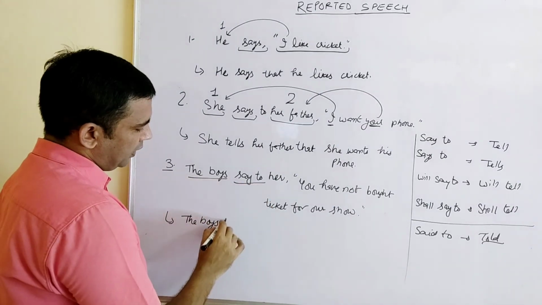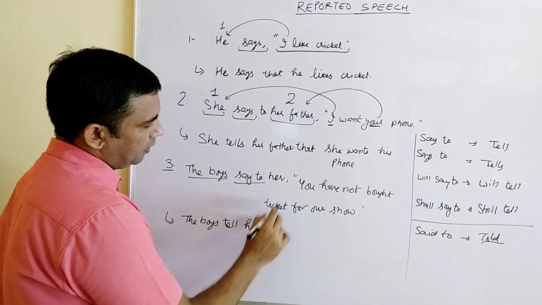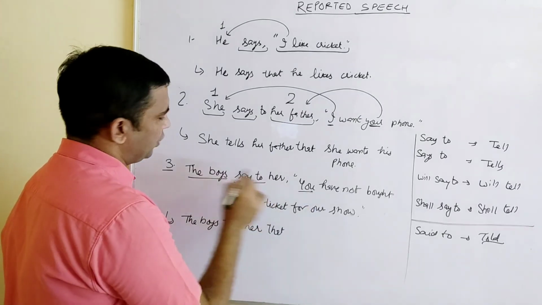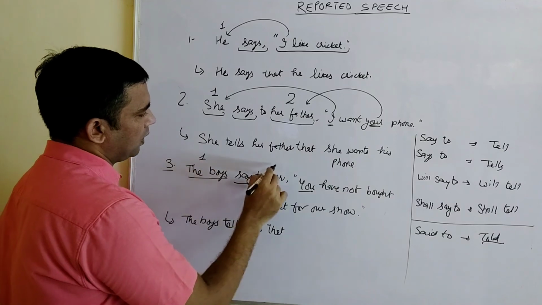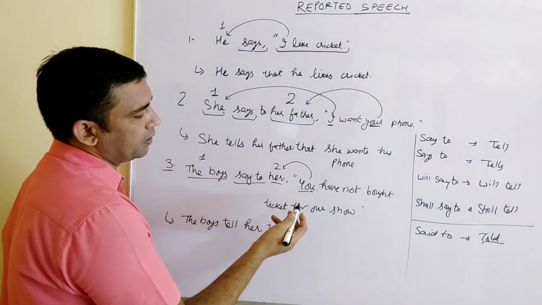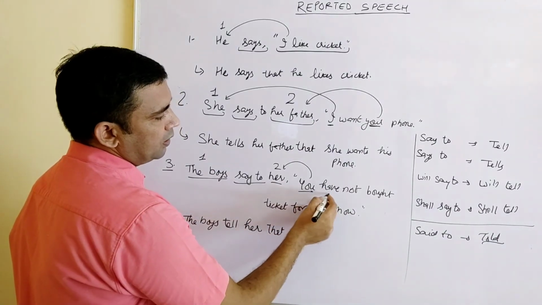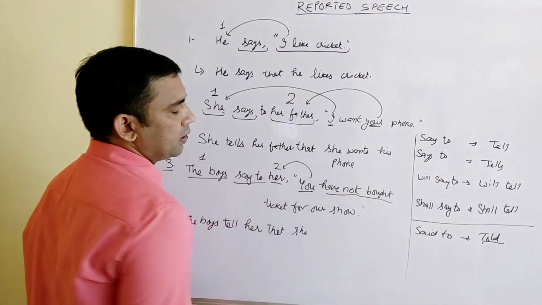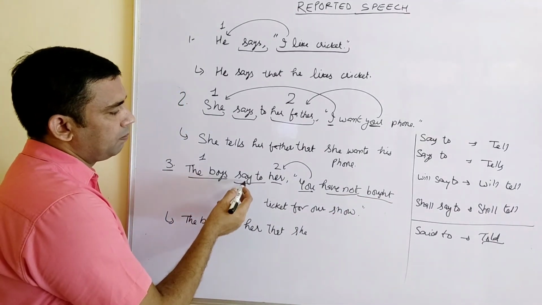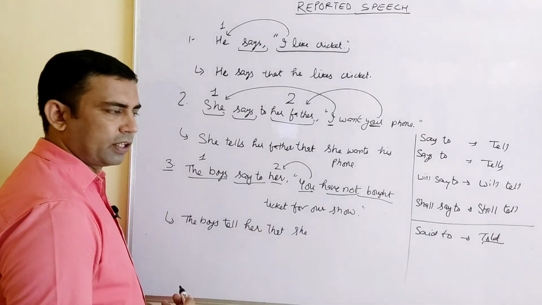Say to will change into tell, her as it is, inverted commas, put that. You is second person, so put here number 1, number 2. You will change according to number 2 because it is a second person pronoun. That she. Now this is which tense? Have not bought. This is present perfect tense. Here we have present tense, so it will not change. It will remain present perfect only.